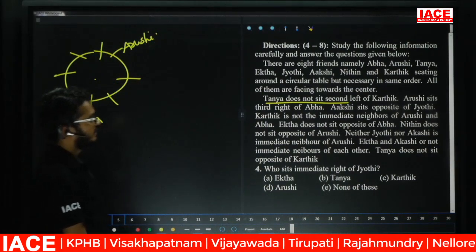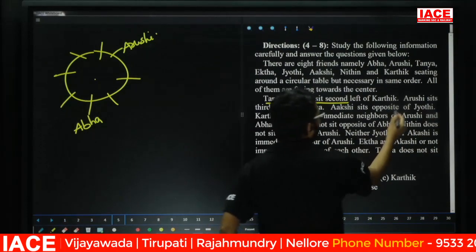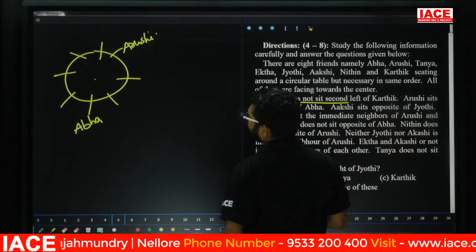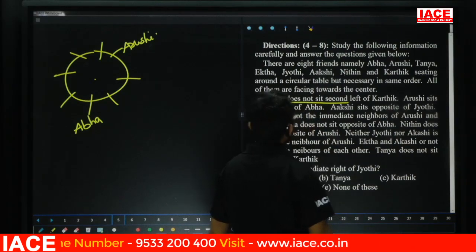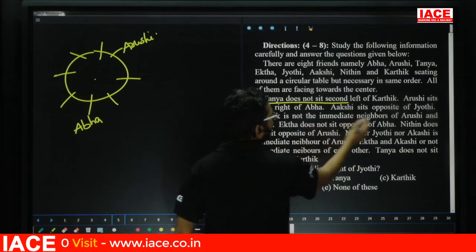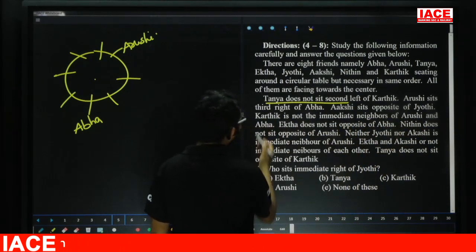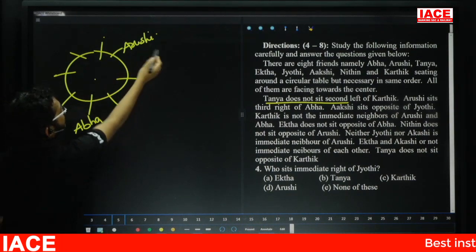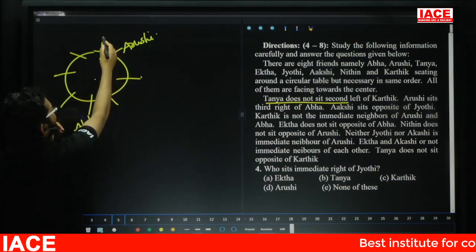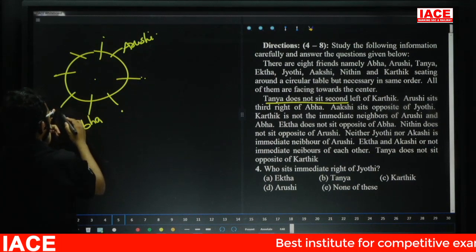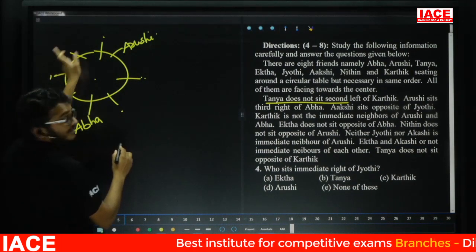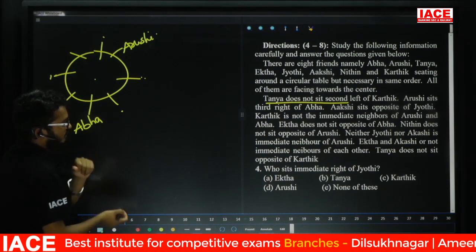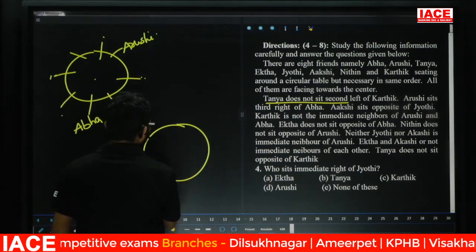Leave it. Next, Akshi sits opposite to Jyoti. Here we have possibilities. Next, Karthik is not an immediate neighbor of Arushi and Abba. That means for Karthik there is no chance here, here, here or here. These two are the possibilities for Karthik.